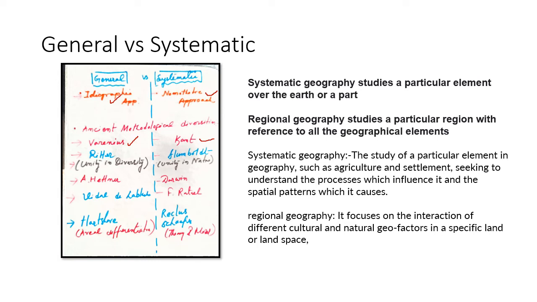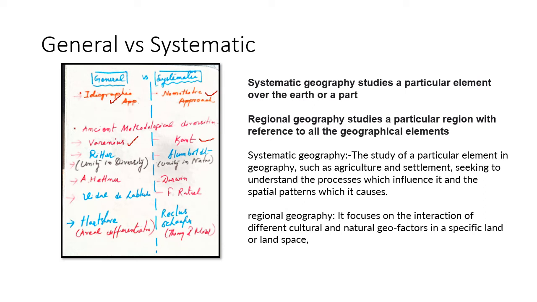Alfred Hettner, who stood for chorology, also supported the ideas of general or regional geography. Most people of the French school of thought, including Vidal de la Blache, whose concept is nothing but the study of geographical space, that is the approach or methodology of general geography. He supported that approach. Then Hartshorne was the champion and strong supporter, and argued a lot in favor of regional geography and general geography.